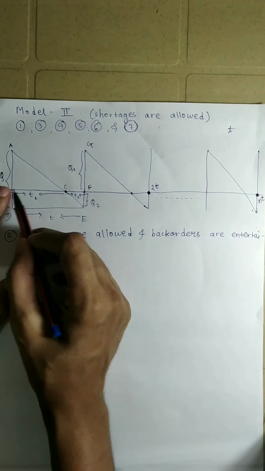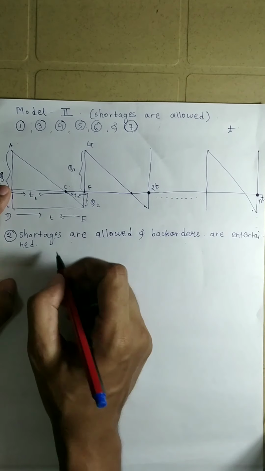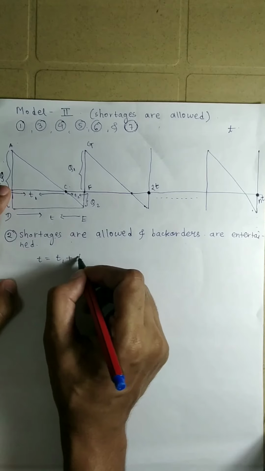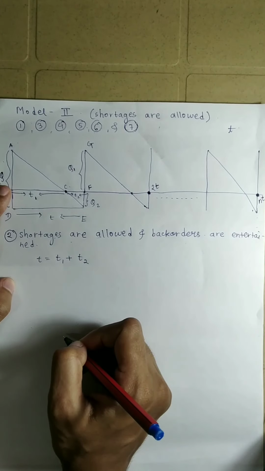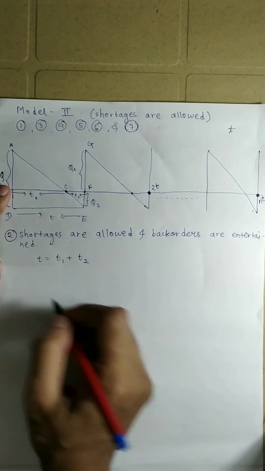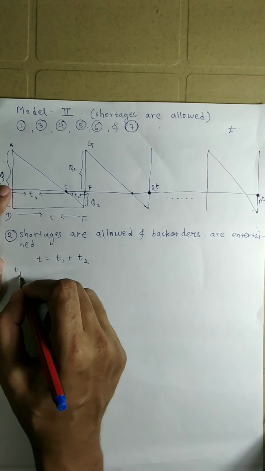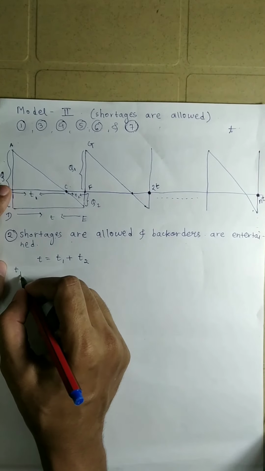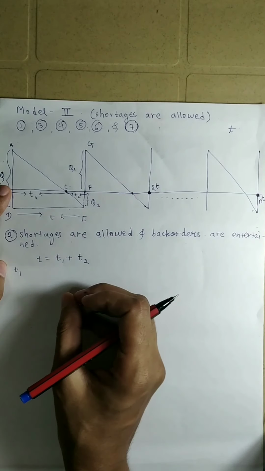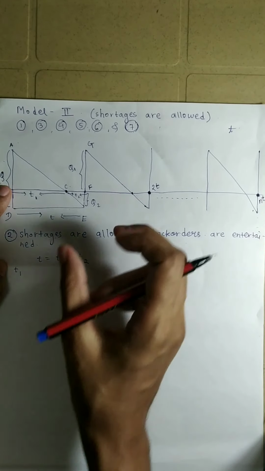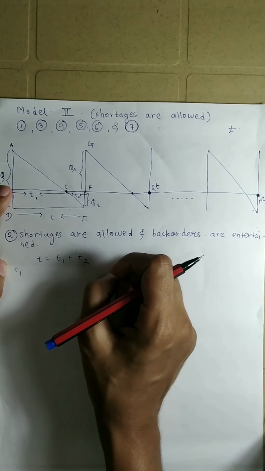Now when I say that from here to here it is T, that T is equal to T1 plus T2, where during the time T1 items are drawn from the inventory as needed,